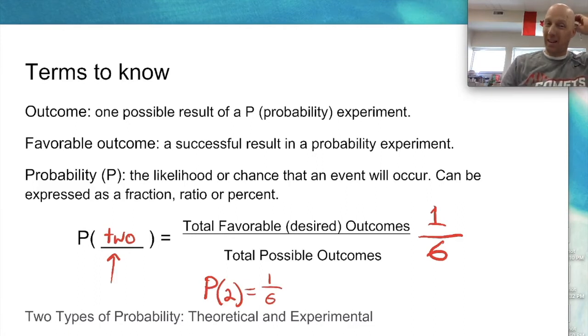Now again, as said in the outcomes there, we're going to talk about the two types of probabilities, theoretical and experimental. We're starting with theoretical, meaning in theory this will happen.